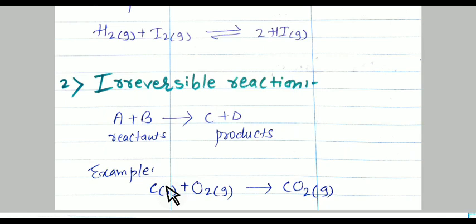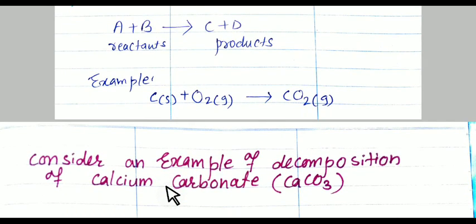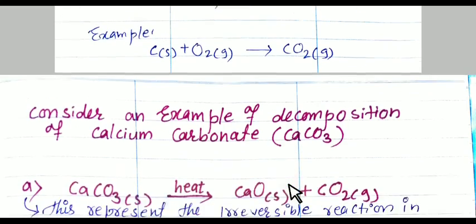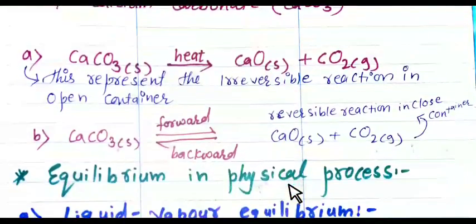Now, the next topic. For understanding the reaction, we can take the example of calcium carbonate. Just see the reaction of calcium carbonate. Here there are two reactions of calcium carbonate. One is an irreversible reaction, which is in an open container, and another is a reversible reaction, which is in a closed container.